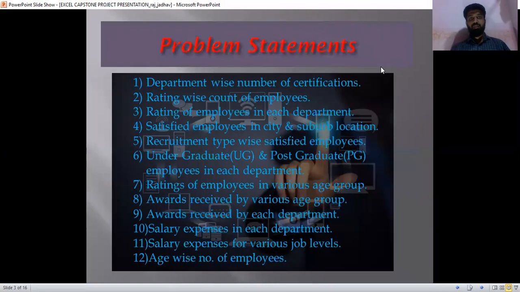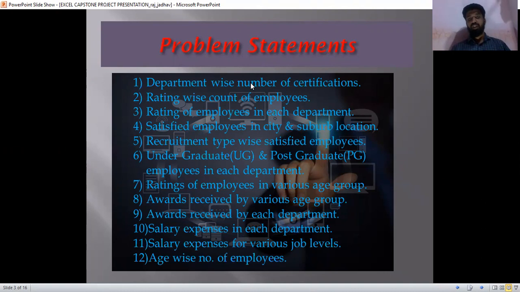So these are my problem statements related to my data. The first one is the department-wise number of certification. Second one is the rating-wise count of employees. Rating-wise employees in each department. Satisfied employees in city and suburb location. Recruitment type-wise satisfied employees. Undergraduate and postgraduate employees in each department.